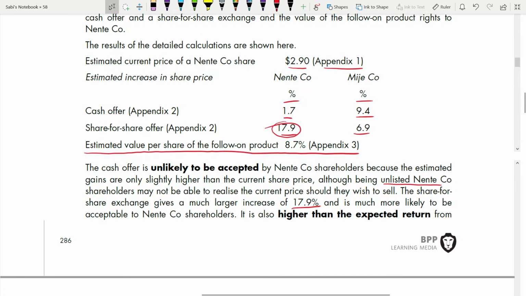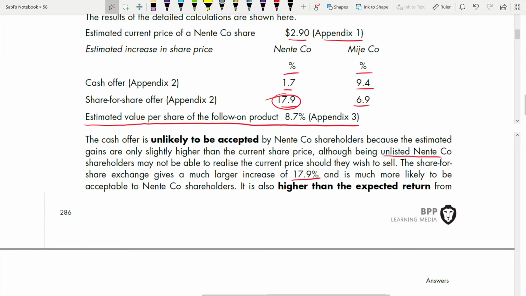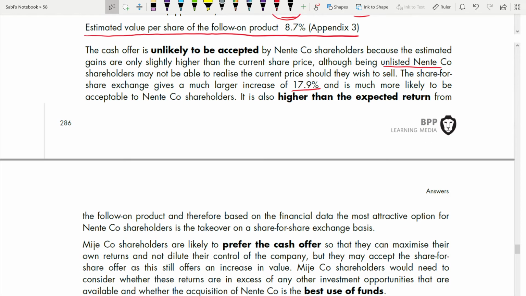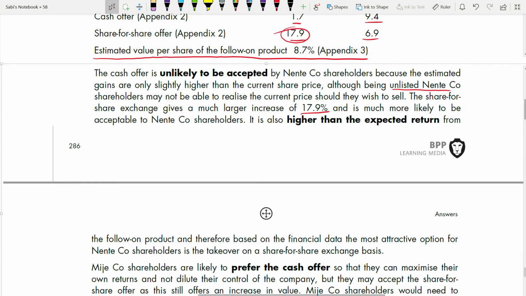You have to write it like this, in probability terms. You have to write highly likely, unlikely, most probable, like this. It is also higher than the expected return from the follow-on product. Yes, the follow-on product is just 8.7%. The 17.9% is even higher than that. And therefore, based on the financial data, the most attractive option for Nente shareholders is the takeover on a share for share basis. If you are saying something, that you have to go for this, you have to say that based on this decision or based on this data.